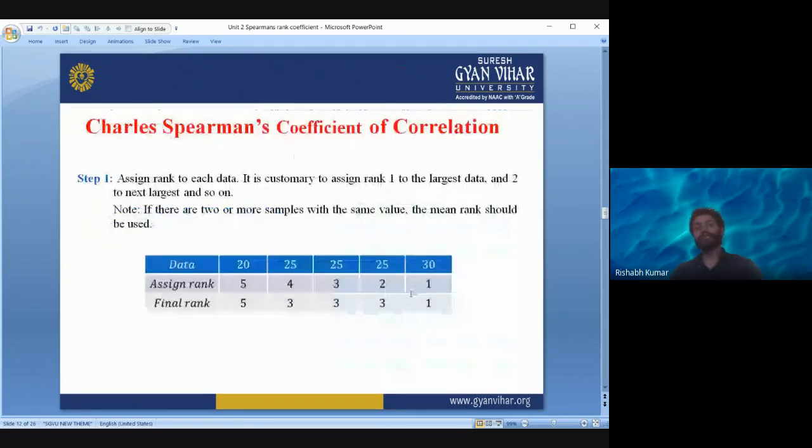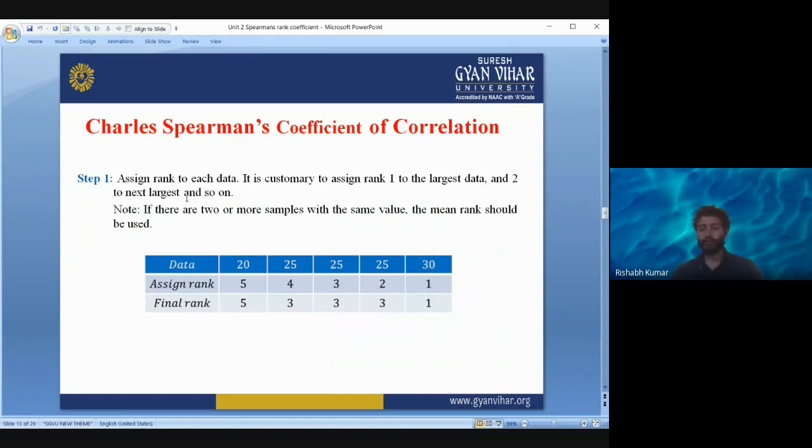Assign rank to each data point. It is customary to assign rank 1 to the largest data and 2 to the next, and so on. Okay. So here we are going in the descending order. We are giving rank 1 to the largest, and to the second largest we are giving the rank 2, and so on.